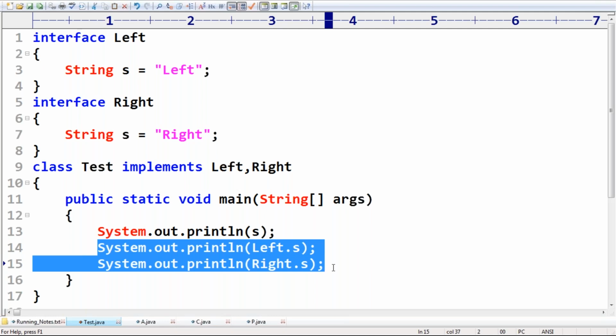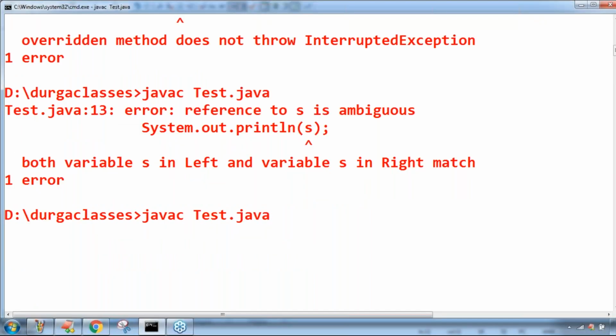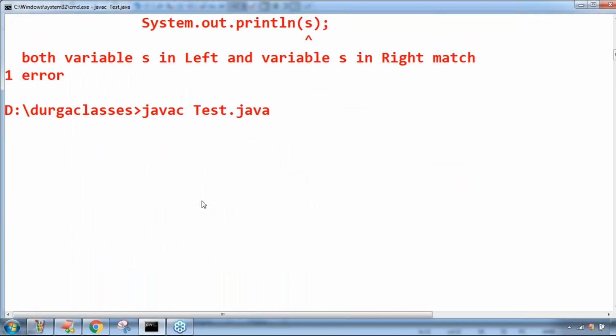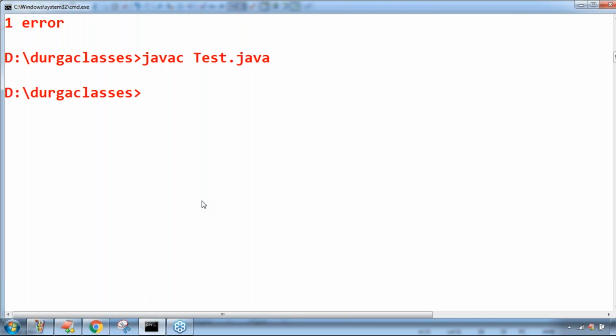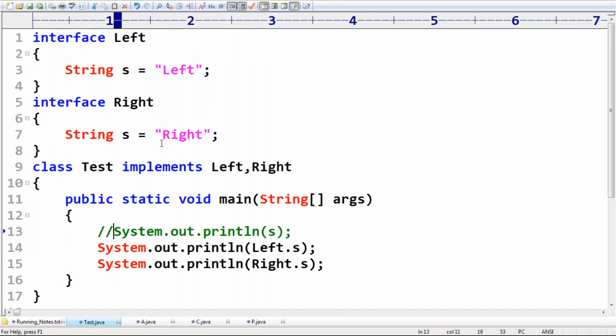Left.s, Right.s. If I comment this line, then in the first case we will get left, and in the second case we will get right. I don't think it is a big new point, but you should be aware, because there may be a chance it is asked in the exam. Left and right. Are you in a position to understand, right?